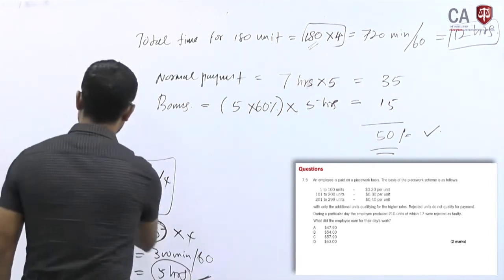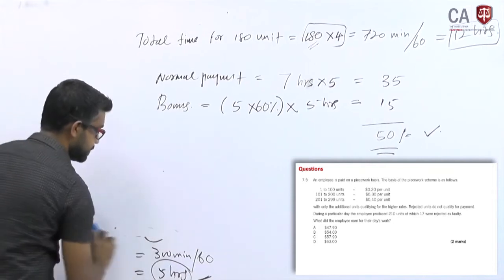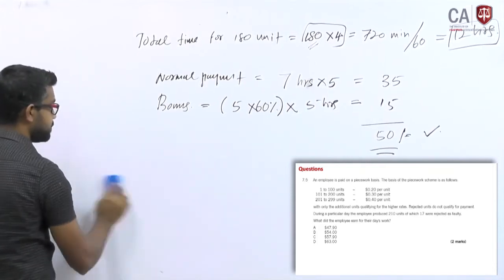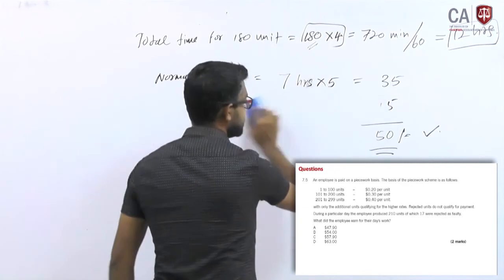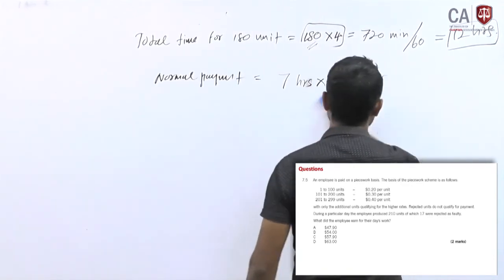Try it first, quickly. Don't expect straightforward questions.